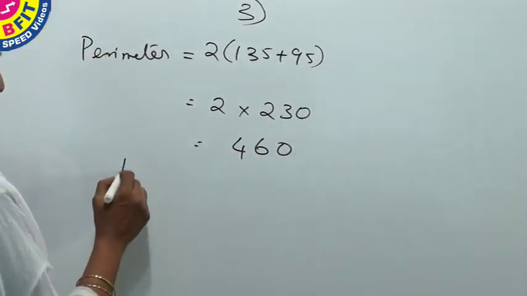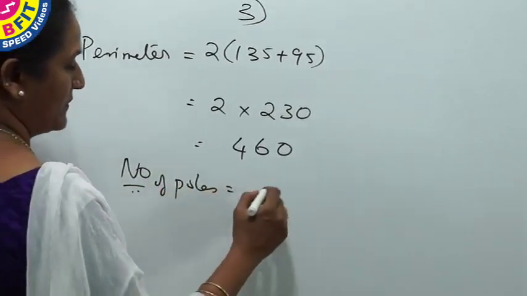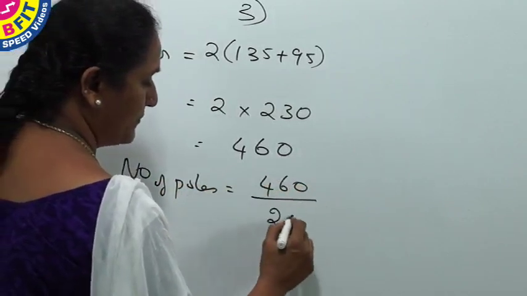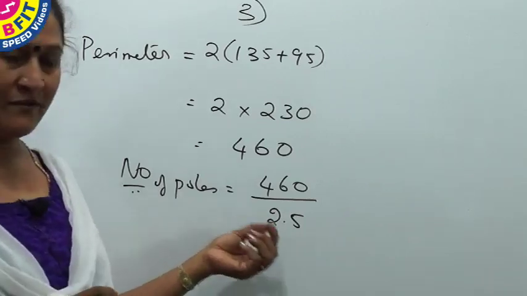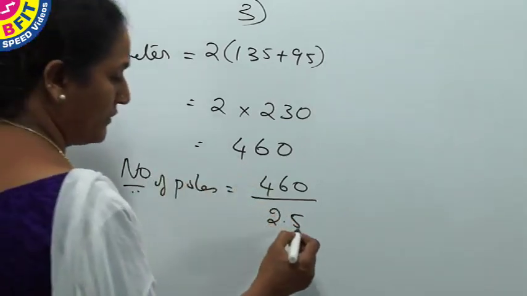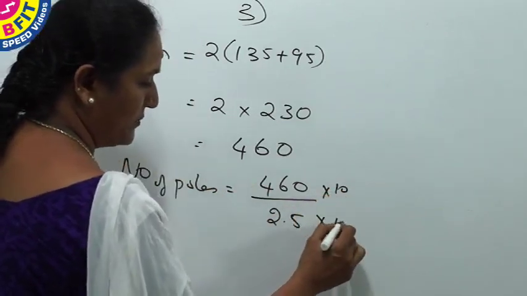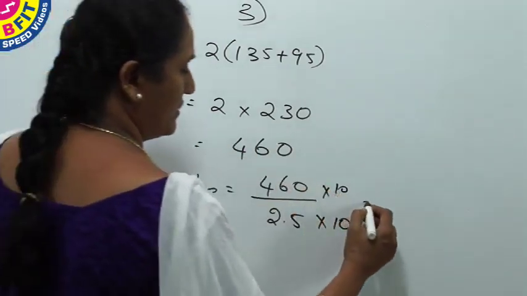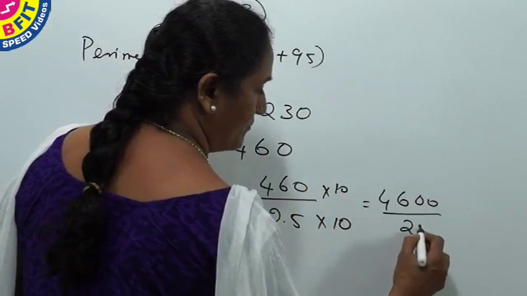And now to find the number of poles, perimeter by distance between the poles. So when you are dividing, when the divisor is a decimal, you convert to an integer by multiplying. Here as you have one decimal place, multiply and divide it with 10, so which is equal to 4600 by 25.